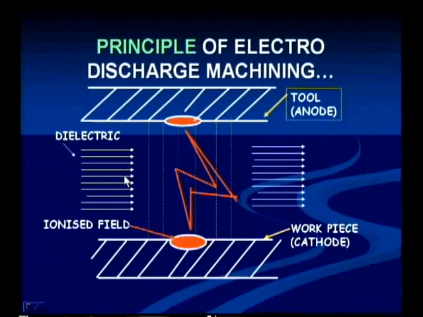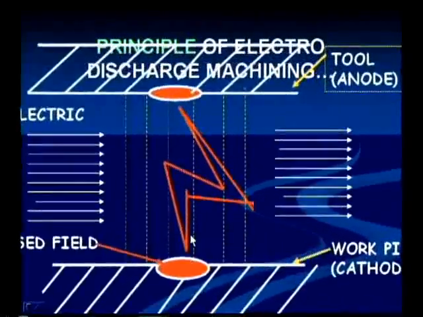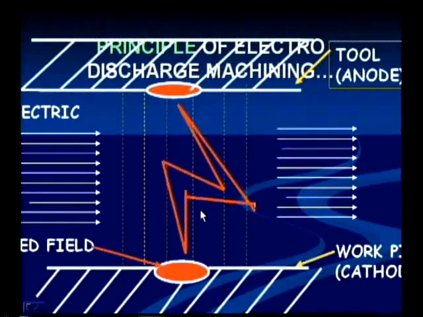The dielectric fluid should have electrical conductivity, and what it gives is, it ionizes. When it comes here, it ionizes, and immediately when it comes here, it deionizes. When it ionizes, it will try to concentrate the total spark only at the place where we want to remove the material, so that it will not deviate, and the concentration of the spark will not be in different places. For that purpose, we are going to take these zones. The other dielectric fluid properties we will see later in the course.